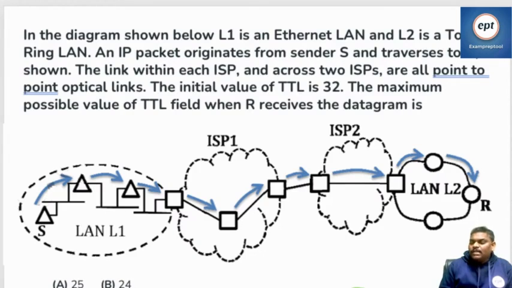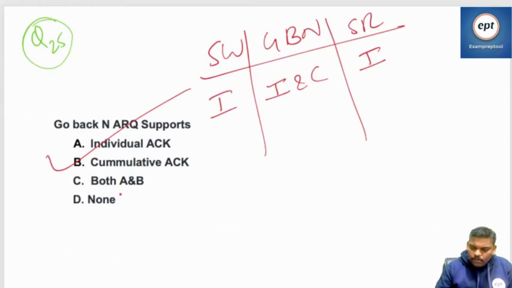Because I said that time itself, if the number of bits is 1 bit, it is having cumulative, but the number of bits for sequence number is 1 bit only. So 2 sequence numbers are possible, 0 or 1. So both. Sorry for this. C is the answer. I thought B is both. Yeah, C is the answer, both A and B.